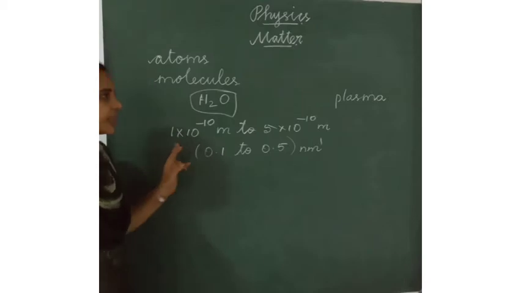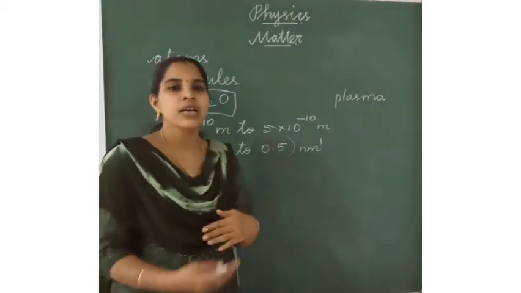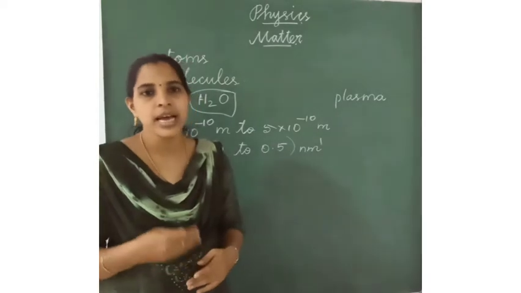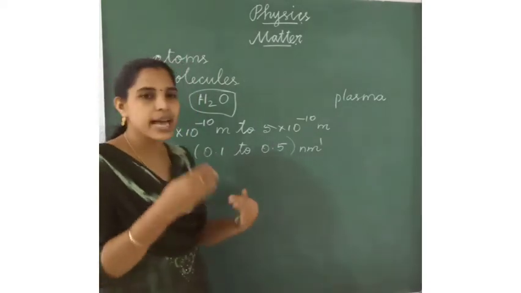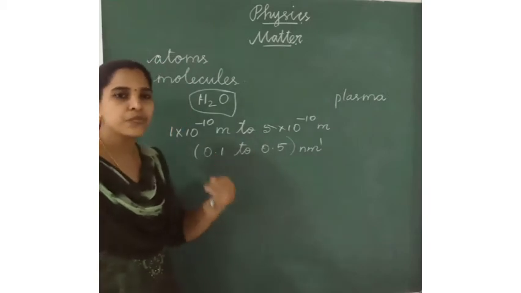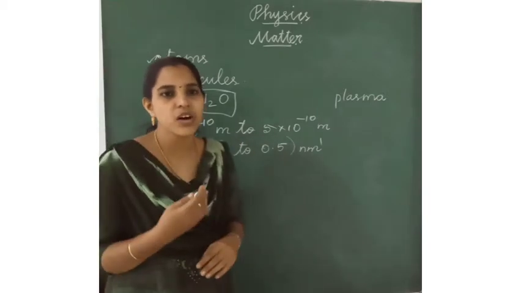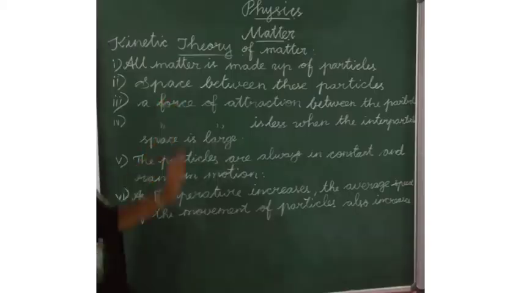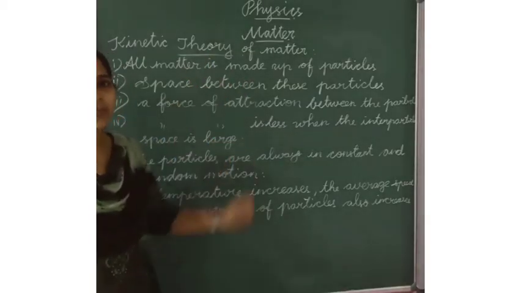Okay. Next, what are the 3 states of matter we have learned? Solid, liquid and gas. According to scientists' observations and experiments, they found the kinetic theory of matter.